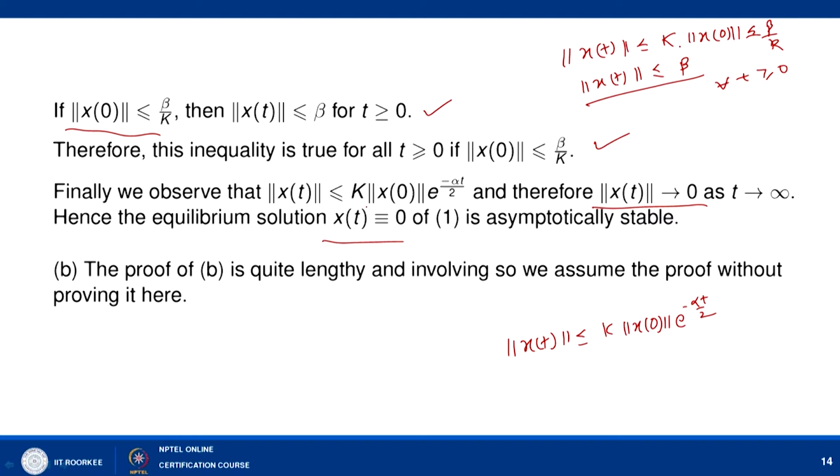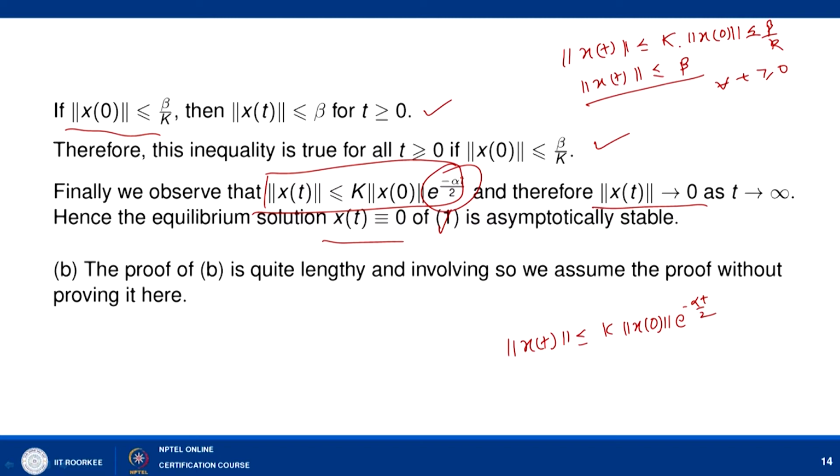So this says that it is a stable solution, and because of the e to the power minus alpha t by 2 term, as t tends to infinity this term will tend to 0 very fast, and x t will tend to 0 as t tends to infinity. Hence x t equal to 0 is an asymptotically stable solution. So what we have proved is that if all the eigenvalues of A have negative real part, then the 0 solution of x dash equal to Ax plus Gx is an asymptotically stable solution.